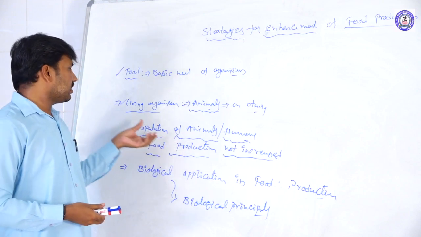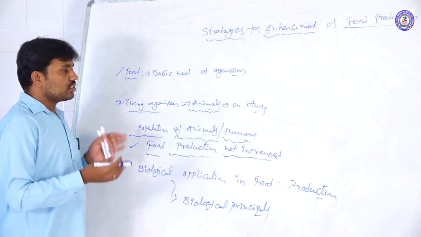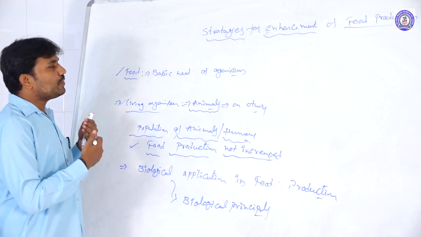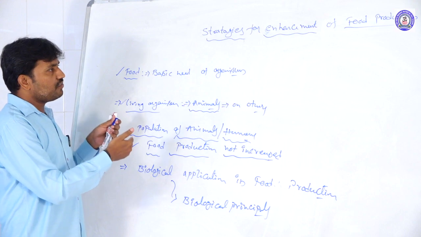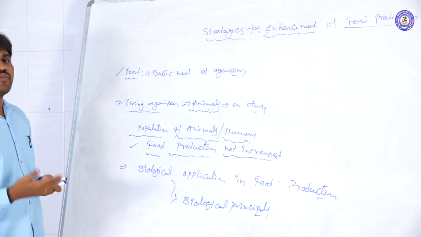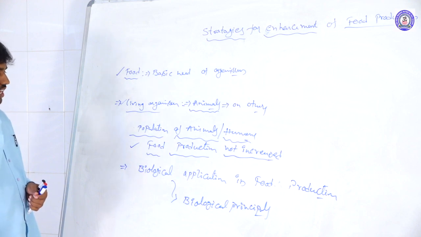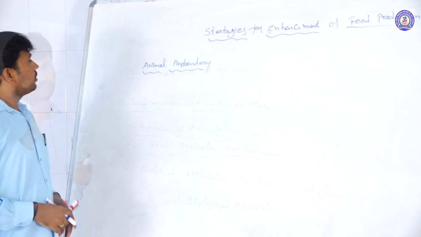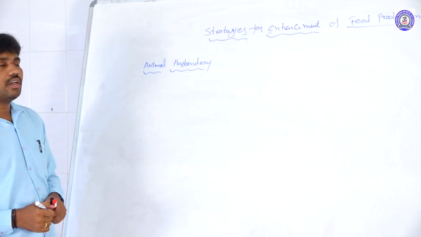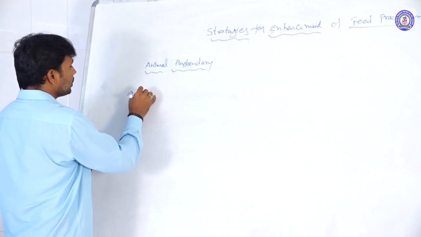As we need for the rising human and animal population, the strategies of enhancement of food regarding animals are also important. Some management methods are followed to raise or enhance food materials. There are different types of management methods, and we can study them one by one. In these methods, the first one is animal husbandry, which is nothing but applying biological application